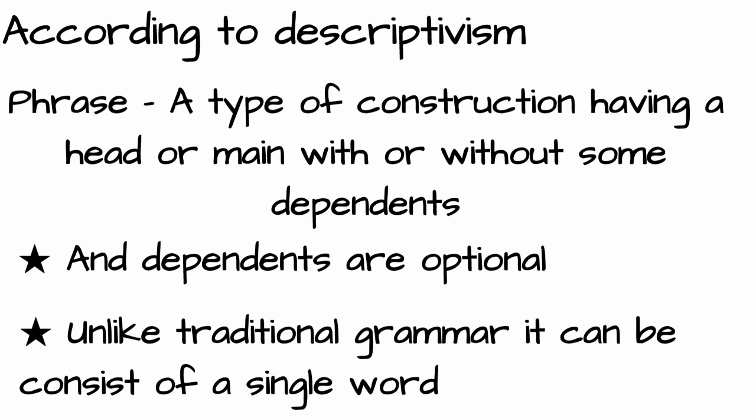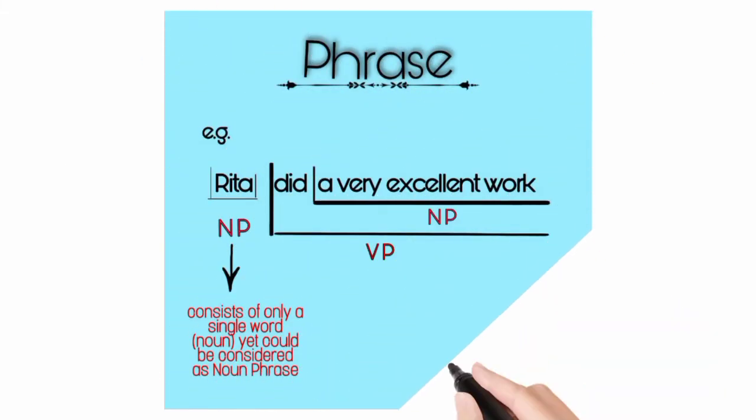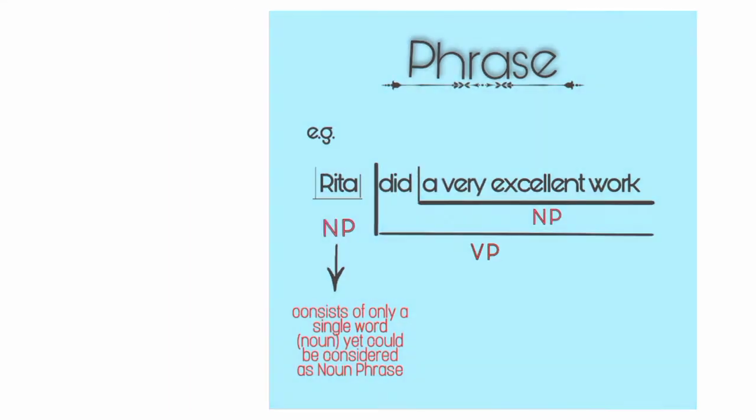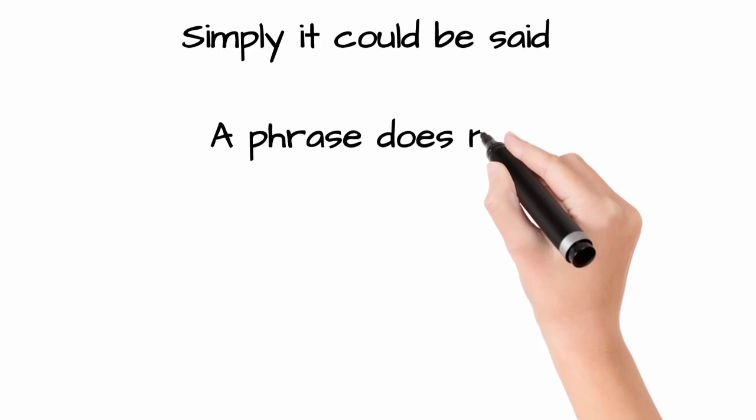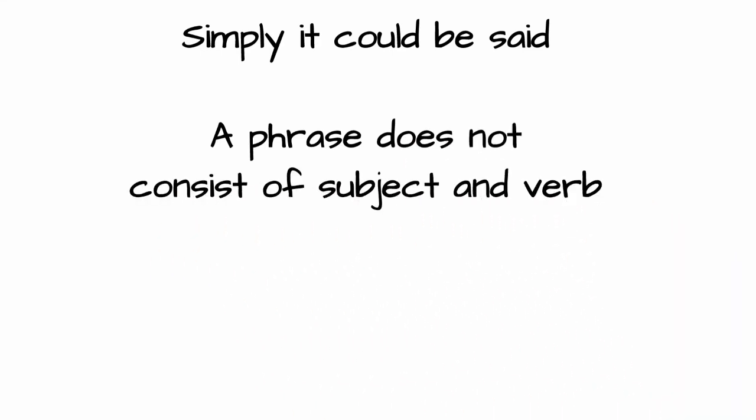For example, in the sentence, Rita did a very excellent work, we will say that the subject position is filled by a noun phrase consisting of a noun, which is Rita, functioning as the head or main element of the phrase. Or we could also say that a phrase is a group of words that does not consist of a subject and a verb.